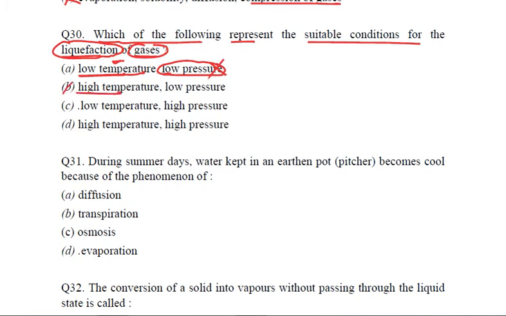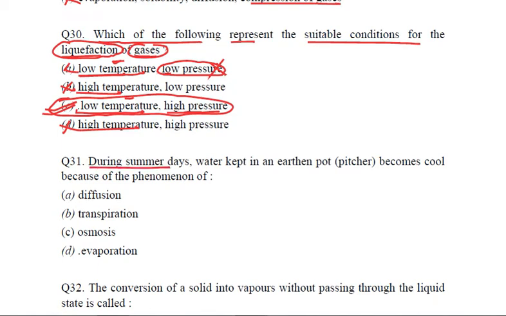High temperature can't be. So if we want to liquefy the gases, we need to provide low temperature and high pressure, under which gases can be liquefied. C will be the right answer. Got it? Coming to the next part.